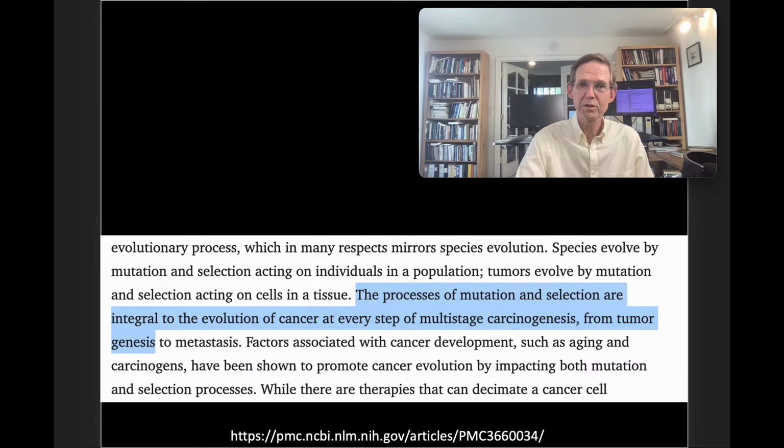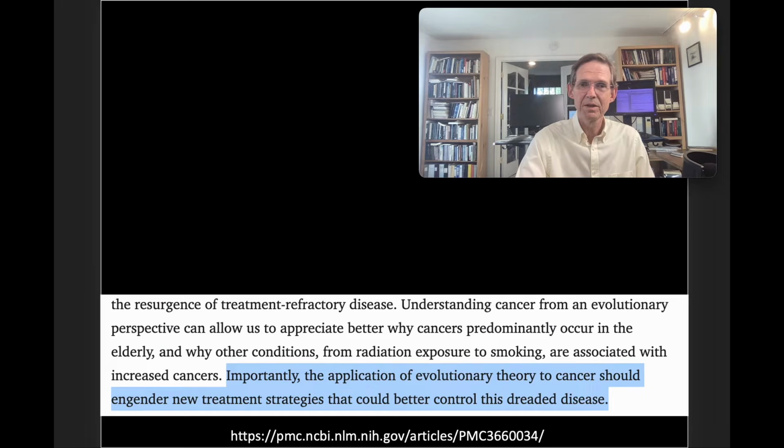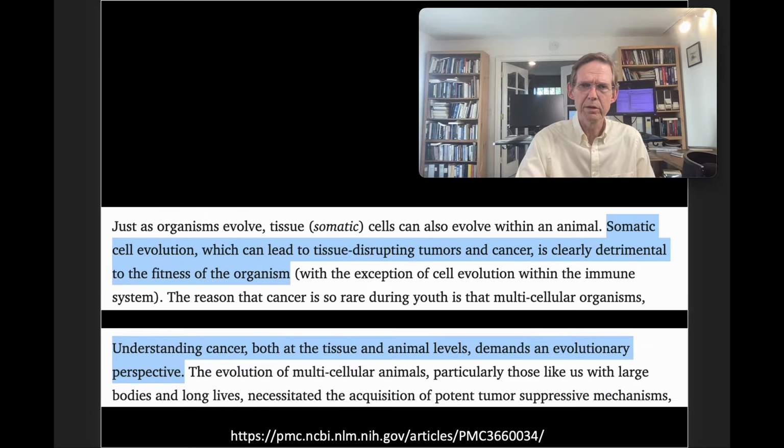Skipping down, the process of mutation and selection are integral to the evolution of cancer at every step of multi-stage carcinogenesis. Skipping down, importantly, the application of evolutionary theory to cancer should engender new treatment strategies that could better control this dreaded disease. Understanding cancer both at the tissue and animal levels demands an evolutionary perspective.